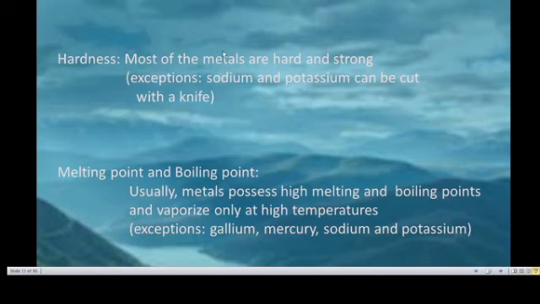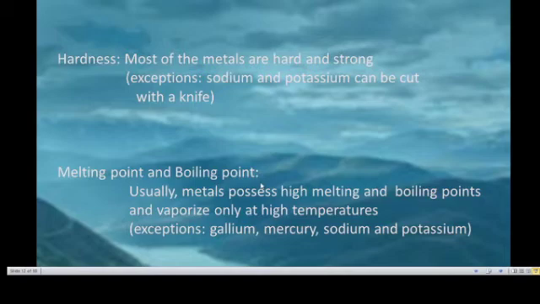Then hardness. Most of the metals are hard and strong. Exceptions: sodium and potassium can be cut with a knife.